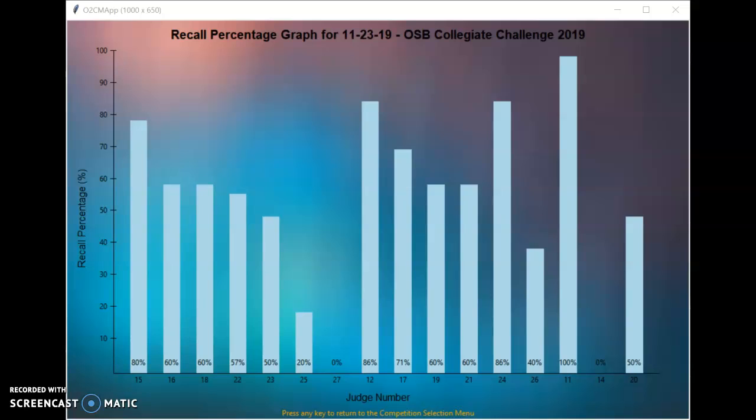So as you can see, the recall percentage for all the judges has been calculated. You can see on the bottom, on the x-axis, all the judging numbers, and displayed right above that in the bars is the percentage of the time that they recalled you, and the height of the bar also represents the percentage of the time that they recalled you.